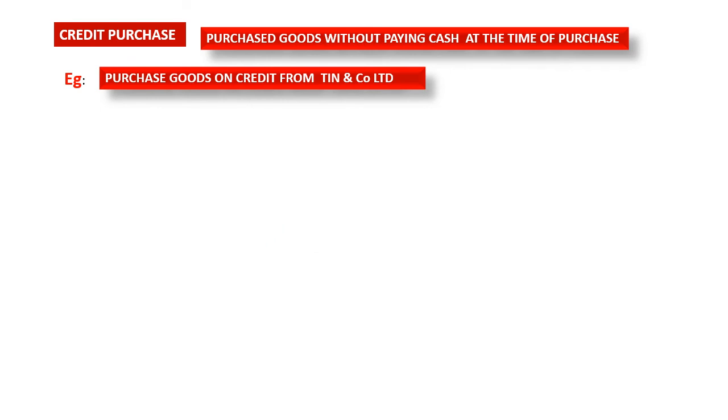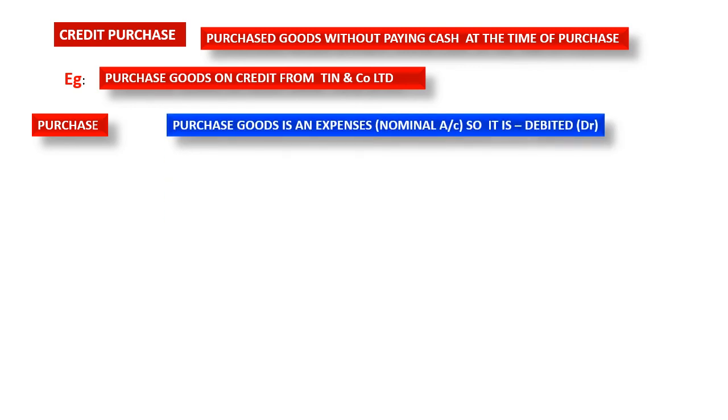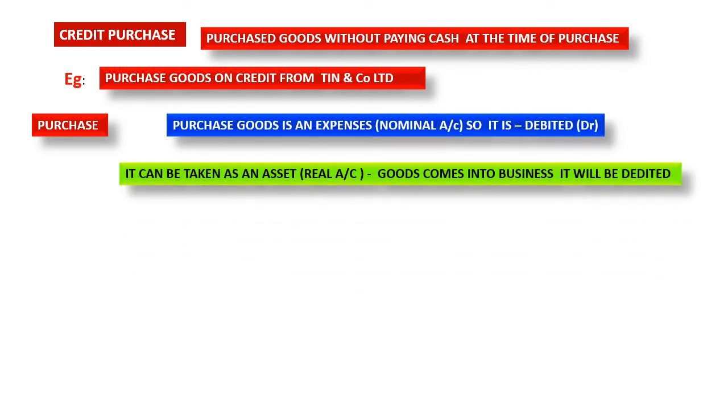So purchase goods is an expense, and you know that purchase is always debited. I told you last time also, in the last slide, purchase is debited. Purchase will be debited, and here cash will not come. Here what will come? Here the supplier will come. The creditor or name of the supplier will be credited, because instead of cash we are writing the name of the supplier or creditor who gave these things.